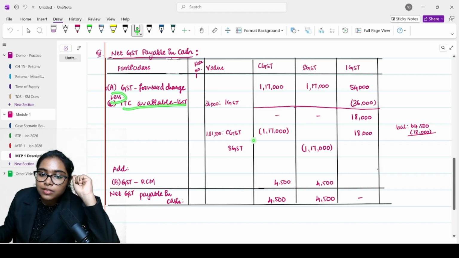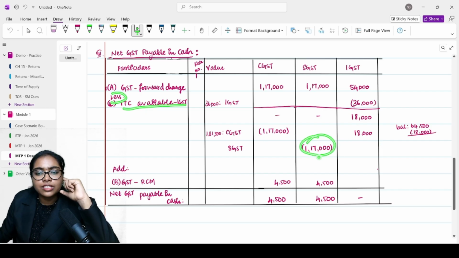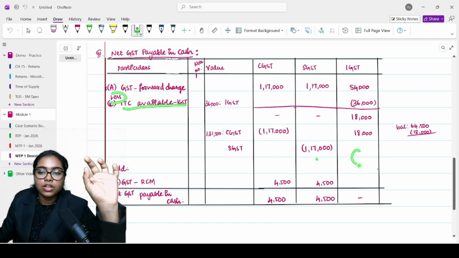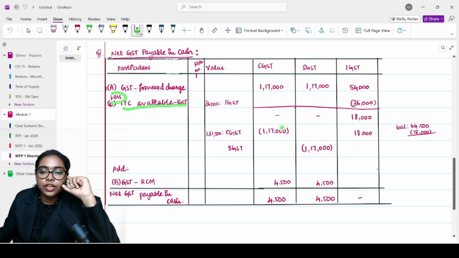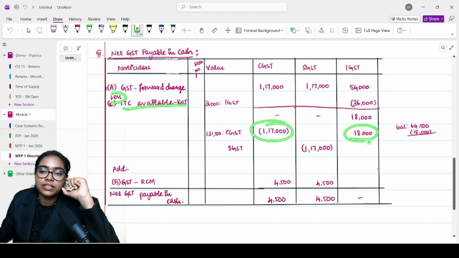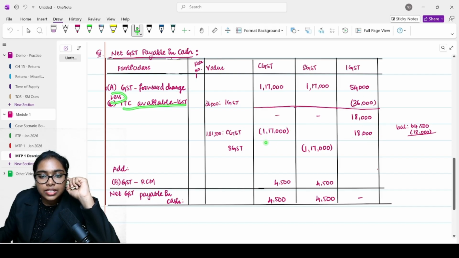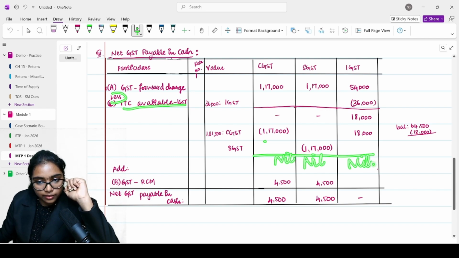Whatever is balance with CGST, you can utilize it against IGST. Similarly, for SGST also, first you will utilize it against SGST. If balance is there, you can utilize it against IGST. So here from CGST we are taking some balance. 18,000 you can pay off the IGST. So CGST, your output tax liability is nil. SGST is also nil. IGST is also nil.